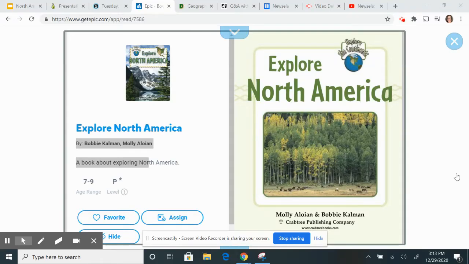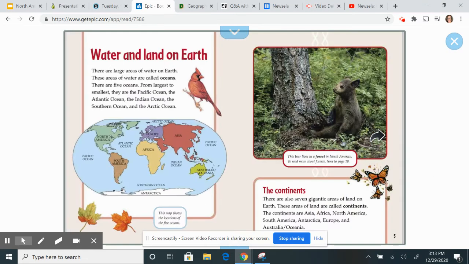Let's explore North America. These 2 pages, boys and girls, we have read over and over again in the books that we have read on Epic, so I'm not going to reread them, talking about the water and land on Earth. If you would like to reread them, you can pause and do so before we go to the next page.